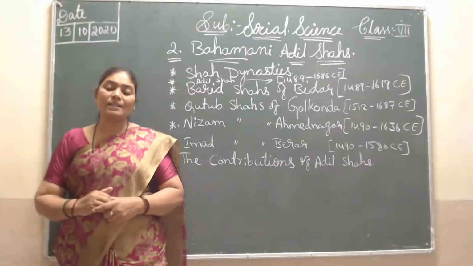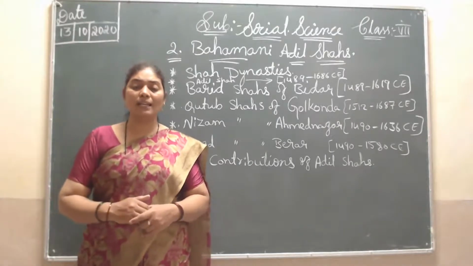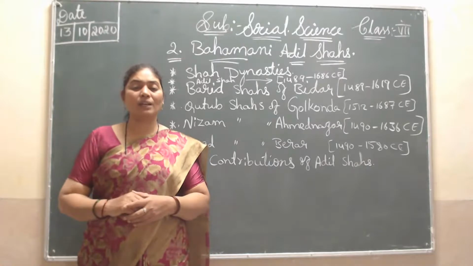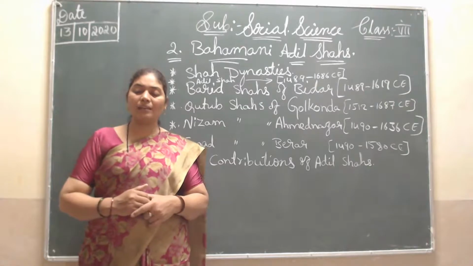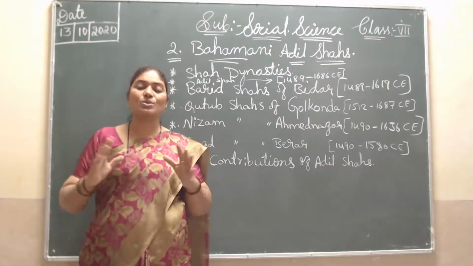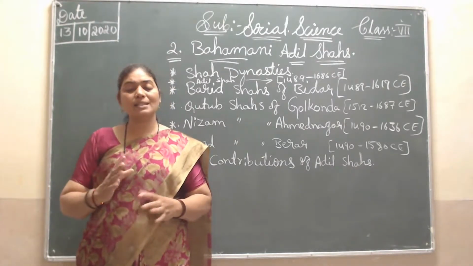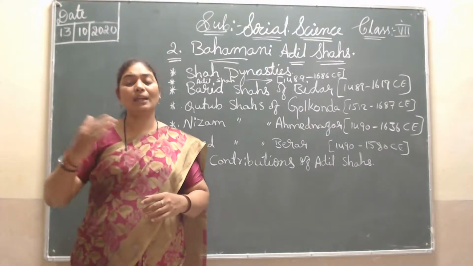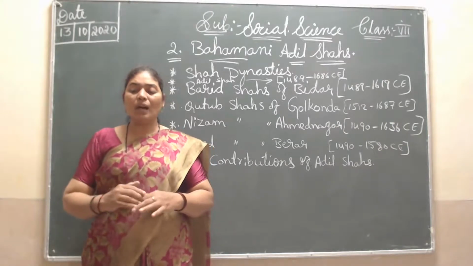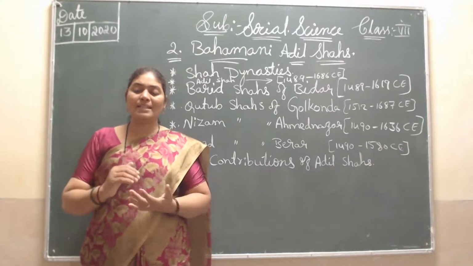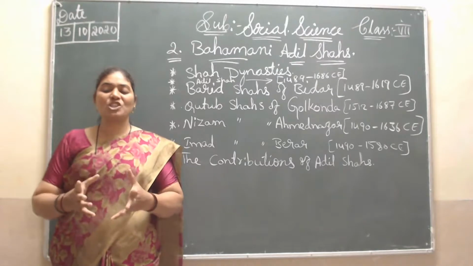Now Gol Gumbaz. It is also very popular and very famous. When we say Bijapur, or Vijaypura, suddenly Gol Gumbaz comes to our mind. Muhammad decided to build something even bigger and greater than the Roza. He decided that Ibrahim Roza is big, but he wanted to build something bigger than it. So here he built Gol Gumbaz, a dome tomb, in 1656 CE at Bijapur. It has a big dome with a whispering chamber inside.